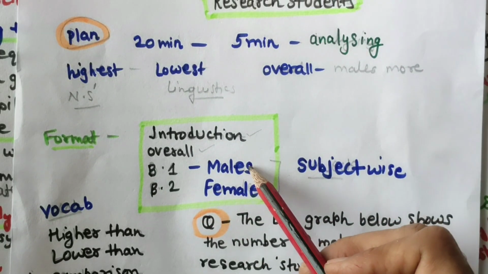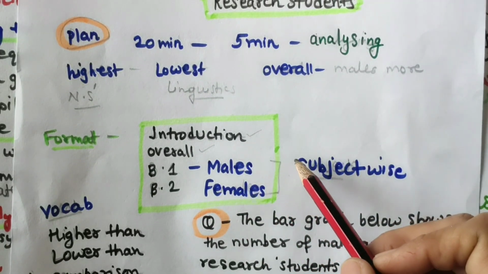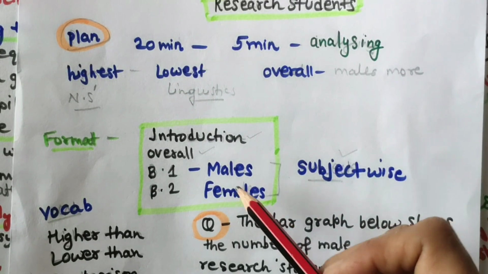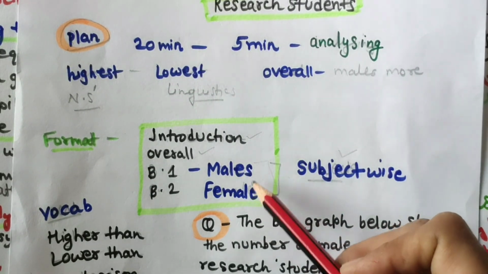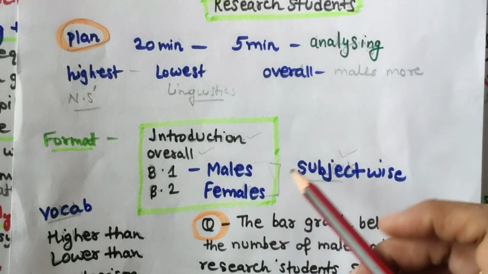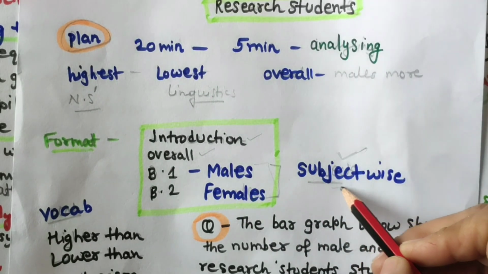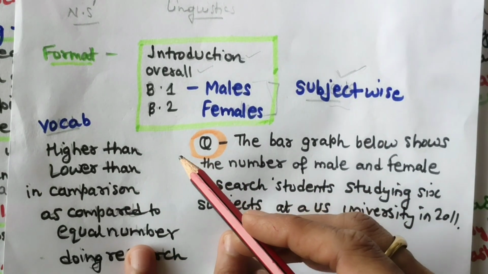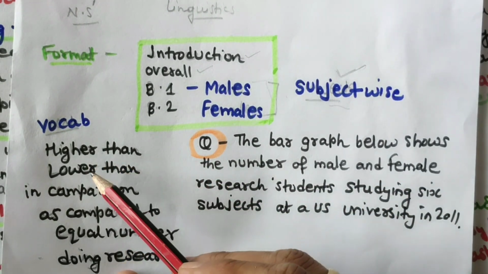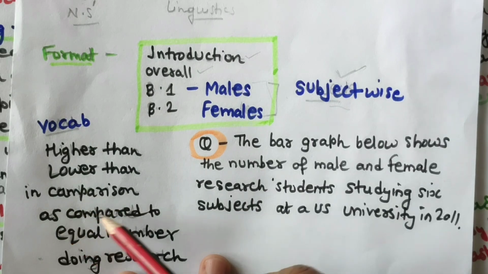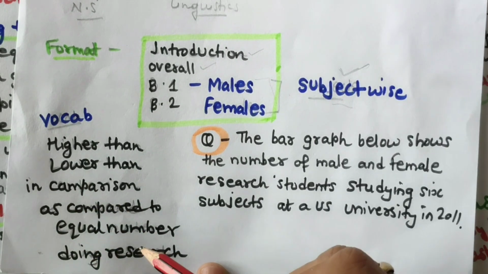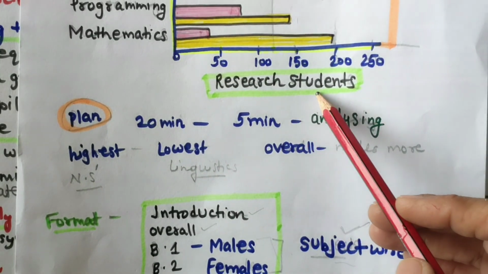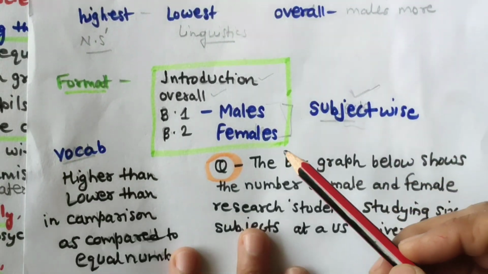So there are two methods you can use. Either you write subject wise, or you write male and female. You can make separate paragraphs, but I would suggest you write subject wise. Okay, so I also want to show you some vocabulary, like higher than, lower than, in comparison, as compared to, equal number, and of course they are research students, so doing research or doing studies, or you can write it.